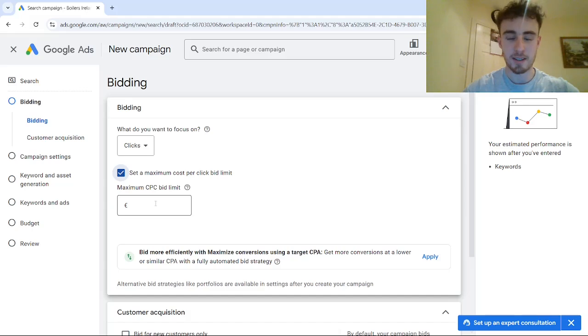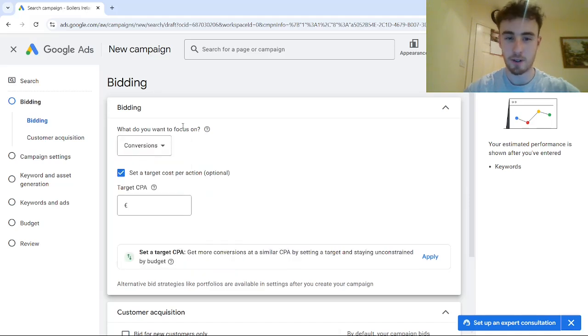is that by being patient and actually gathering a lot of conversion data, it gave Google's AI so much context as to what users are most likely to actually result in conversions, which for our campaigns are form submissions and phone calls. Now we're at the point where Google just seems to be showing their ads to the right customers at the right time that are actually most likely to either call them or fill out the form. And we're at the point now where, still all your regular optimizations need to be done, but the campaigns are both at a point now where Google's AI can actually be used to its full potential.